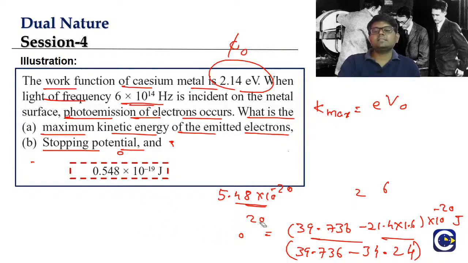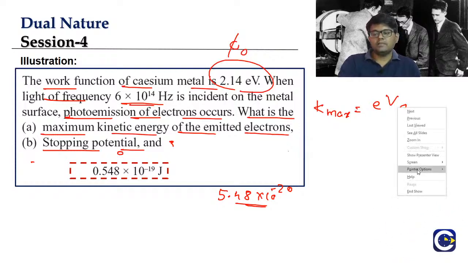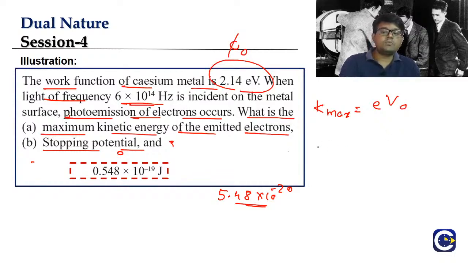Kmax value we have, and E value we know. What is E? Basic charge. What is basic charge? 1.6 into 10 power minus 19 coulombs. What is basic charge, guys? 1.6 into 10 power minus 19 coulombs. Means from here we can find out the stopping potential value. Check this one out, guys. What is the stopping potential value? Kmax by E. So what is Kmax?